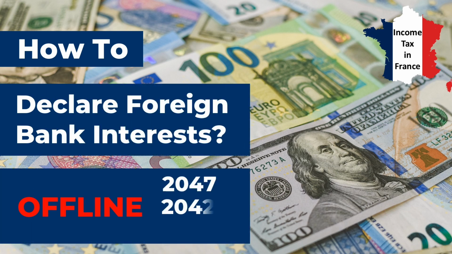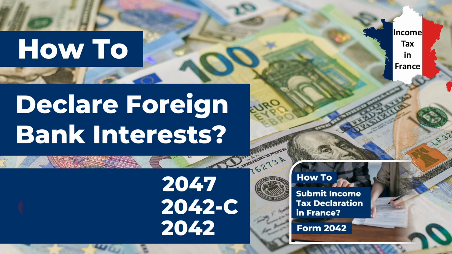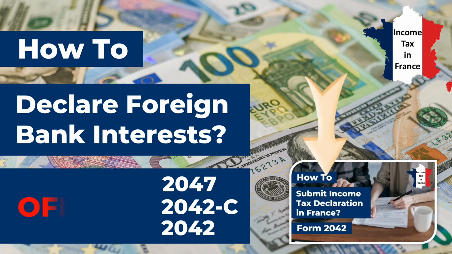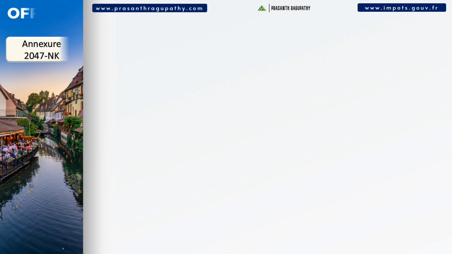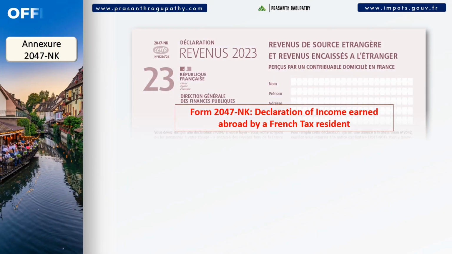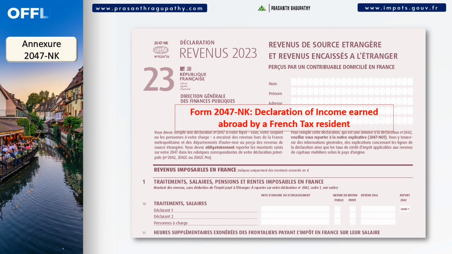I have already uploaded a step-by-step video guide for submitting the income declaration offline by post. Please check the main video before starting this video. You can download the Annexure Form 2047-NK, the 2042-C, and the main tax form 2042 from the links shared in the description below.